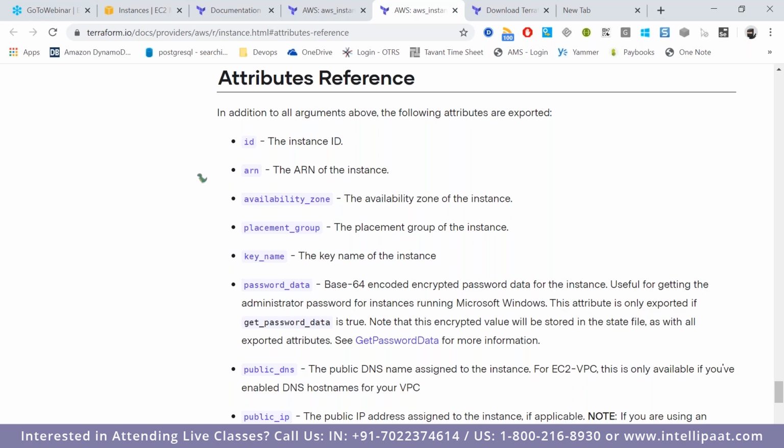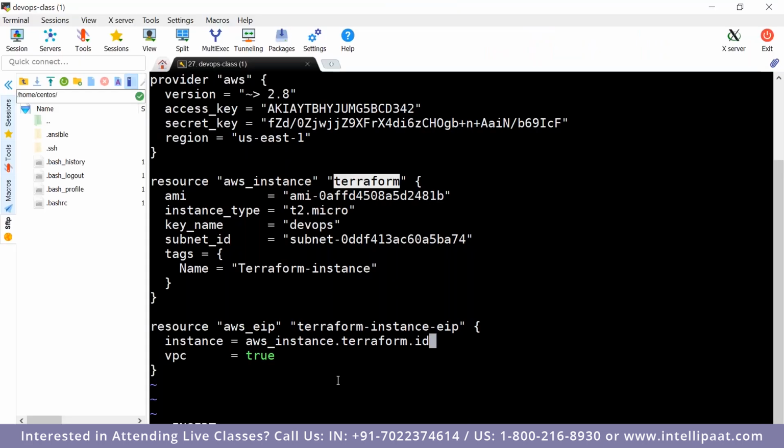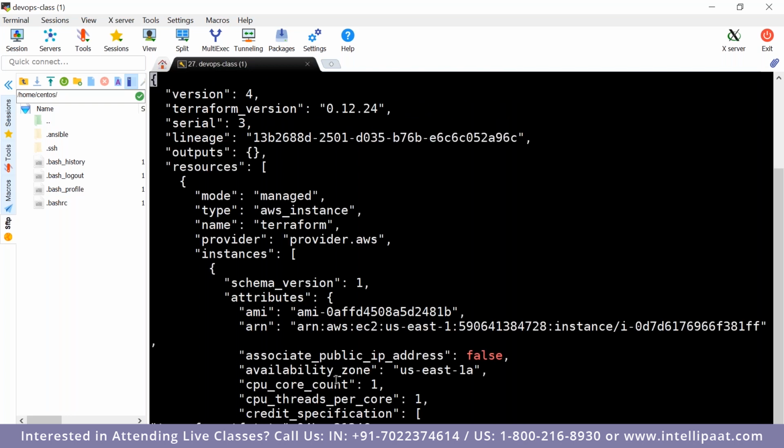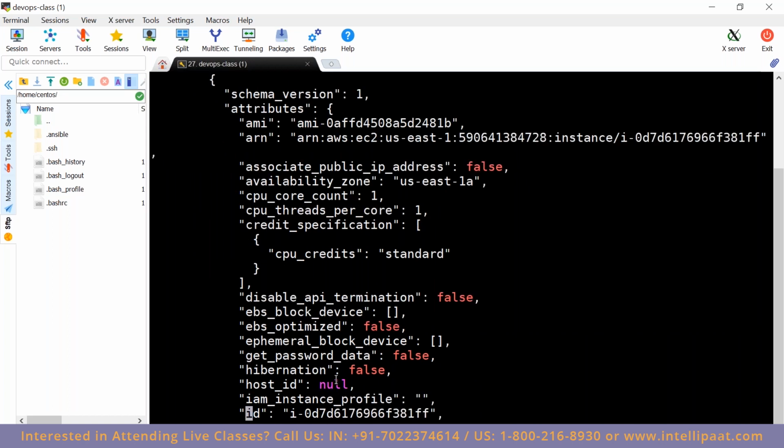In the sense, see, what are all the values you get in your terraform.tfstate file. Here, what is that? ID, correct? See, this value results from this configuration. What is that configuration? This value holds this machine.